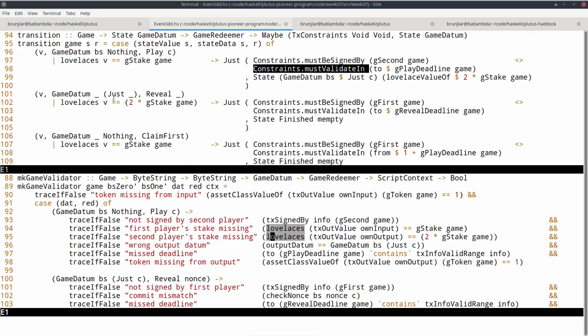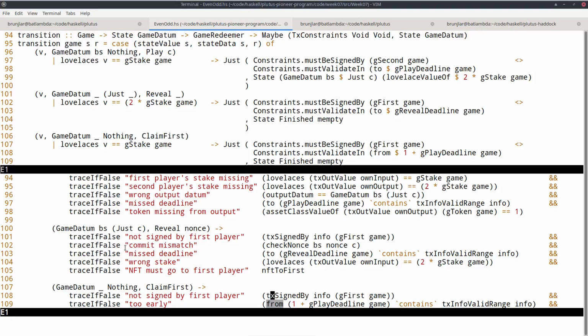Now let's look at the second interesting case where the second player has played and the first player sees that he has won. So now the first player has to reveal. So in the old version we check it's signed by the first player. This is here. Then we check the nonce. That is nowhere here. And the reason is that that condition can't be expressed in terms of a constraint. And that is exactly what this other component of the record type of the state machine is for, the check function. So we will see that in a bit. So this is missing for now. We don't have this nonce check.